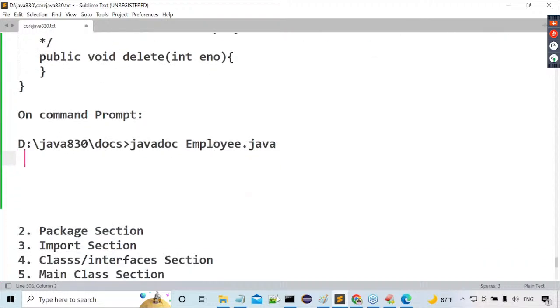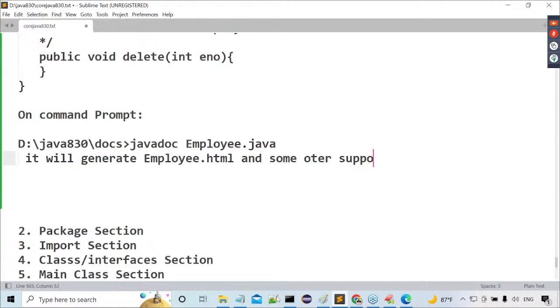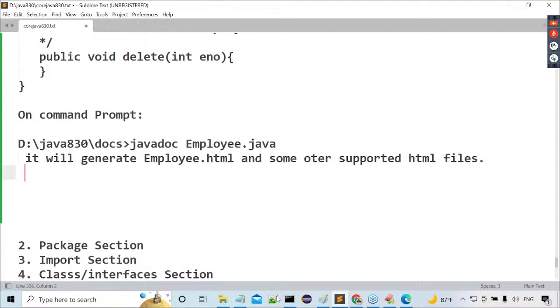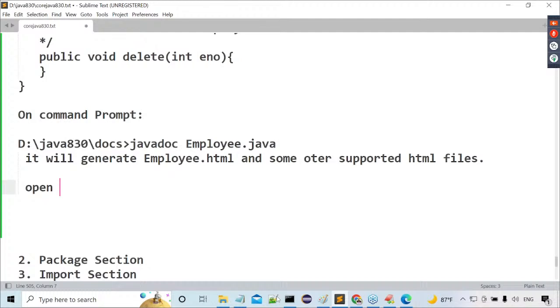It will generate employee.html and some other supporting HTML files. Then what do we have to do? Open employee.html. We just have to open employee.html. That's enough. Automatically we'll see the documentation.